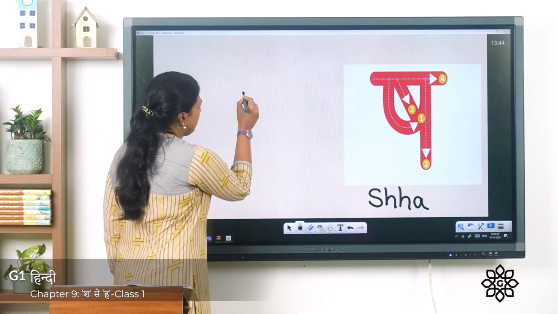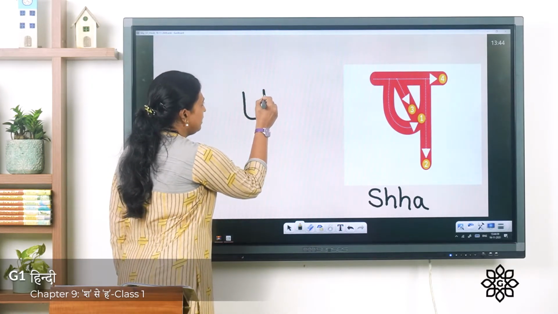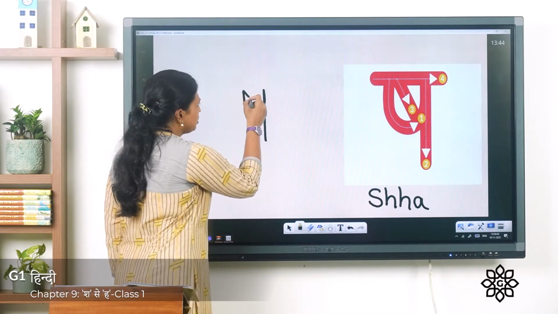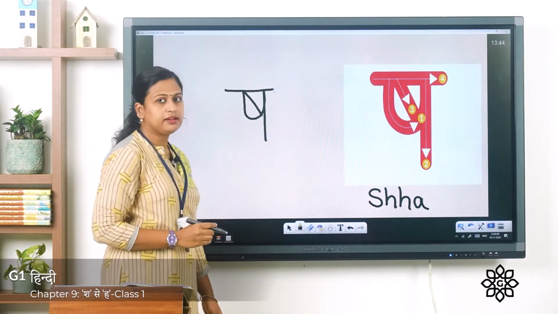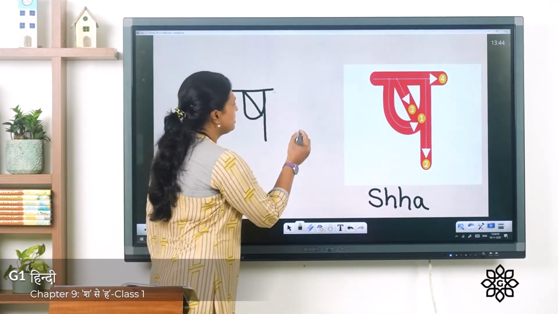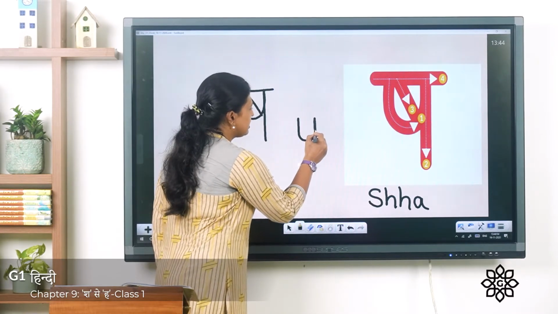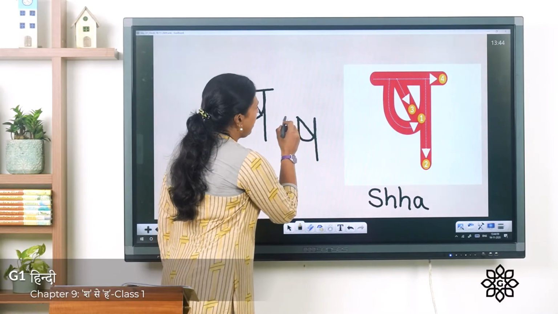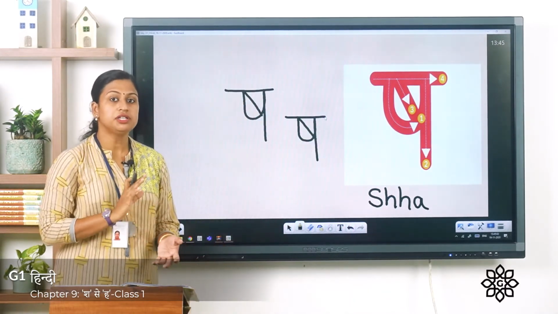First you have to draw U and then a standing line, and at the center you have to draw a short slanting line and on the top sleeping line. It's very simple. I'll show it once again. First you have to write U, then a standing line, at the center a short slanting line, and on the top sleeping line. So this is Vyanjan letter Sha.